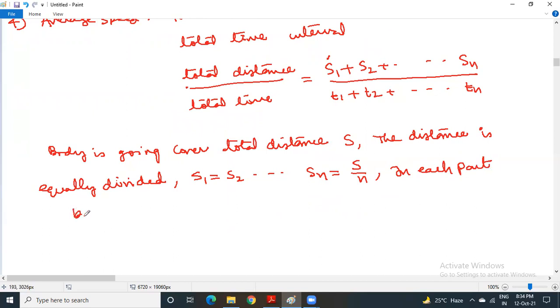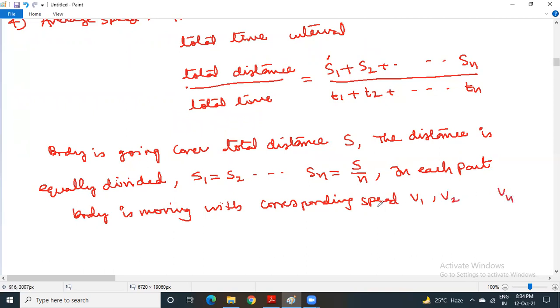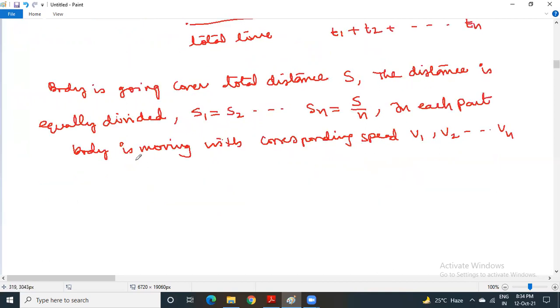In each part, the body may be moving with corresponding speeds V1, V2, and so on, Vn. So you can ask me, what about time? Time interval will definitely be there, but we are not highlighting it here.